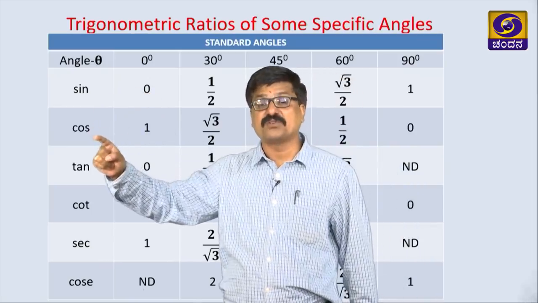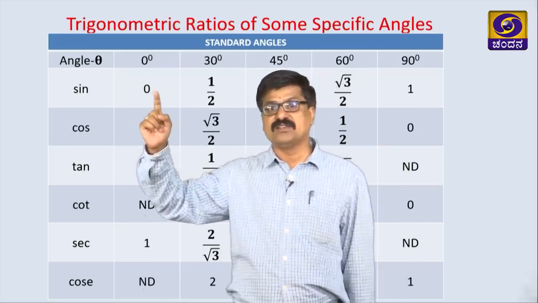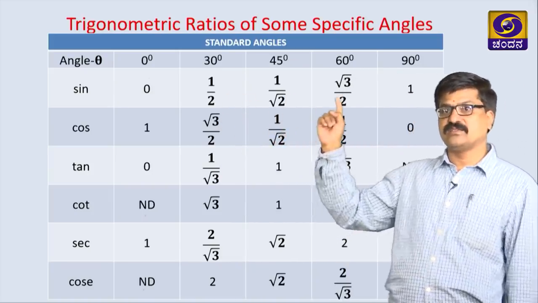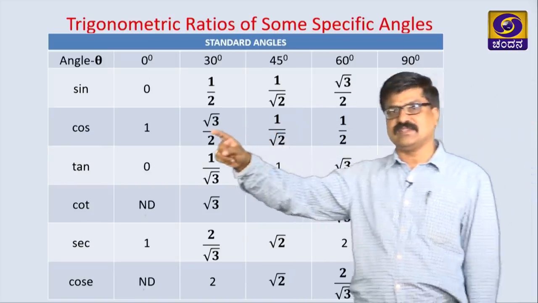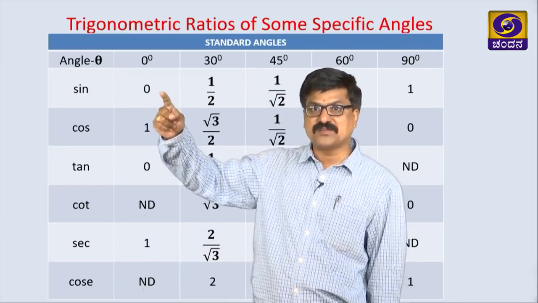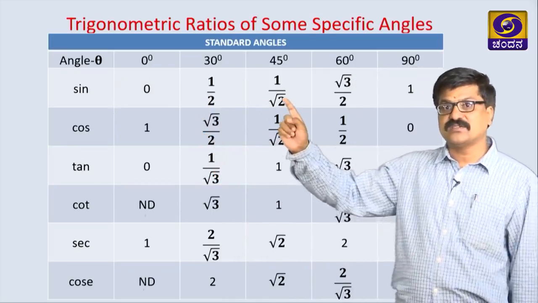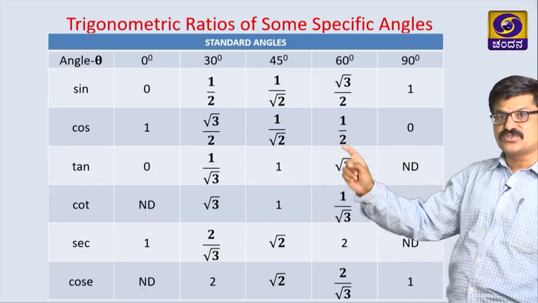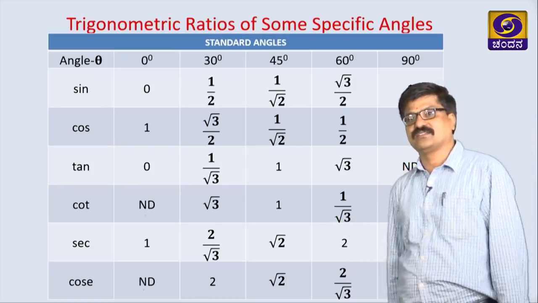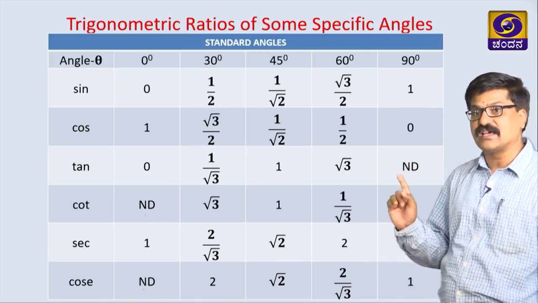Second one is cos. How to write cos? Same values, write them in reverse order. 0 I am writing last, 1 by 2 here, and 1 is here. How to get tan? Take sin by cos. 0 by this is 0, this by this, the 2 gets cancelled, 1 by root 2. Here the same terms get cancelled, 1, here 2 gets cancelled, that is root 3, 1 by 0 is not defined, right. If the denominator is 0, then we call it a not defined number.